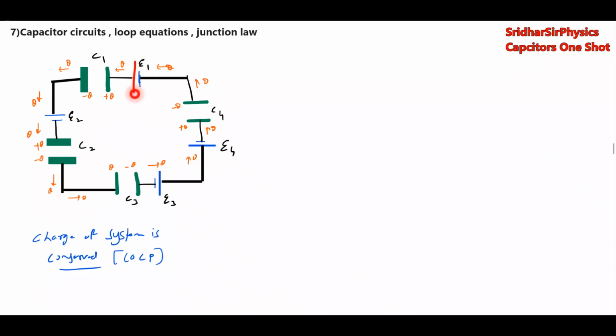So यहाँ से हम स्टार्ट करेंगे. This battery will send positive charge plus Q, will deposit plus Q minus Q.